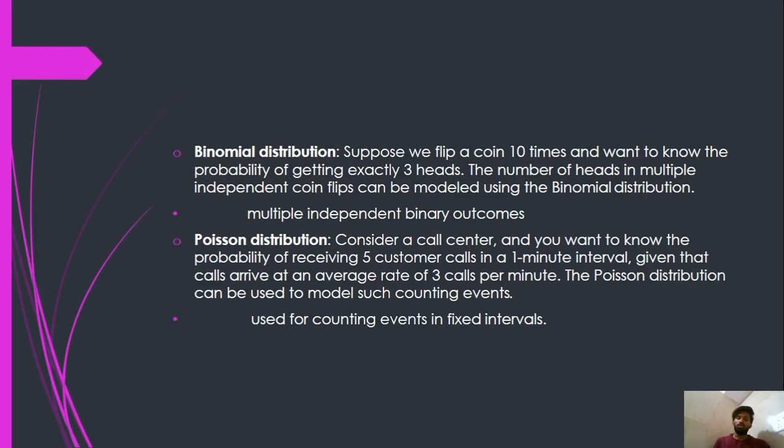Then we move on to the Poisson distribution. Consider a call center where you want to know the probability of receiving 5 customer calls in 1 minute. Given that calls arrive at an average rate of 3 calls per minute, the Poisson distribution can be used to model such counting events. The Poisson distribution is used for counting events in fixed intervals.